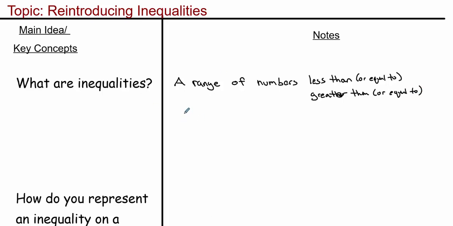So what do they mean? That symbol is less than. And if we make a number line describing less than, like we did in our lesson today, it's an open circle. On the number line, we have greater than, and it's also an open circle.